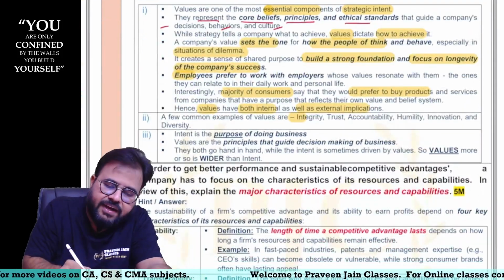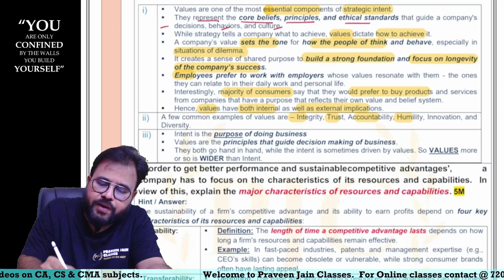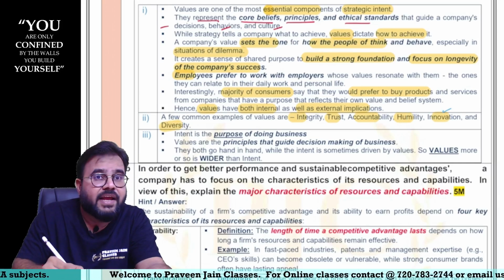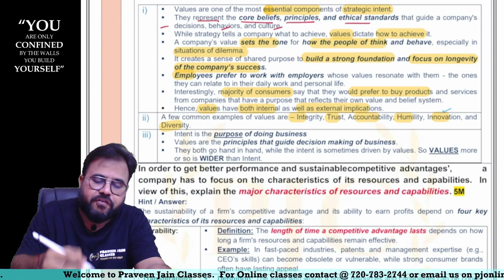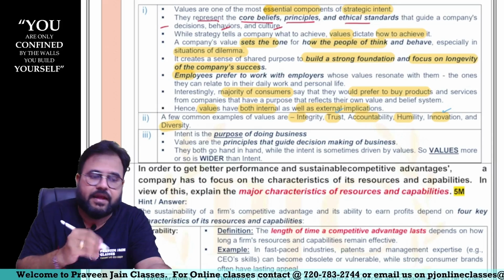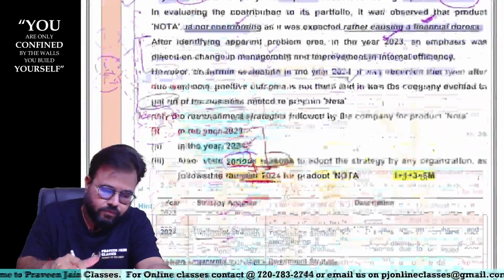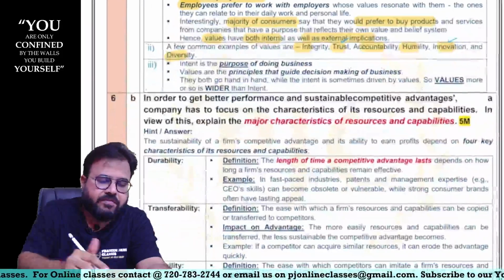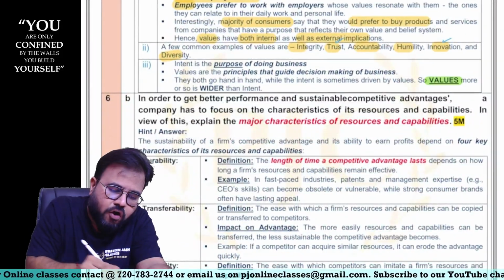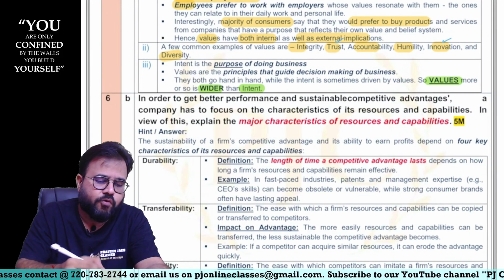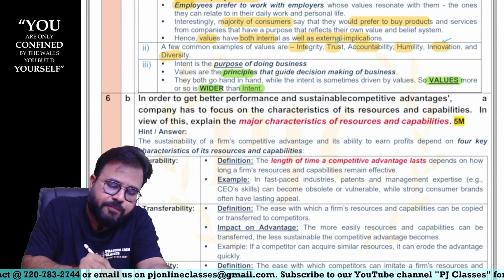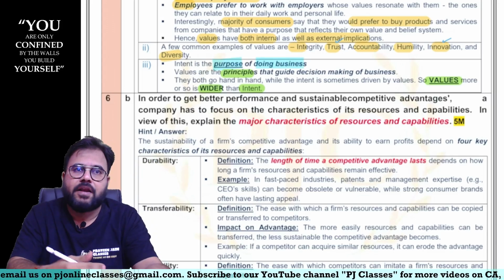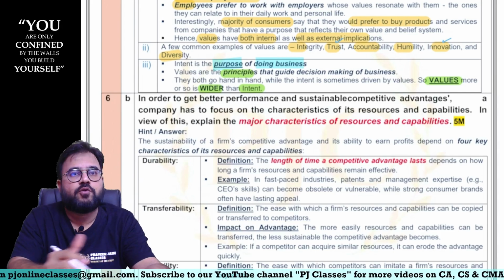Can I say integrity, trust, accountability, humility, innovation, diversity? One of the value systems of Apple is what, sir? Innovation. One of the value systems of Tata is what? Trust. Like that. How are values different from what, sir? Intent. Now tell me, can I say values are always wider than intent? Why? Values will give you principles, but intent will tell you the purpose of doing the business. So this was the difference between values and intent.